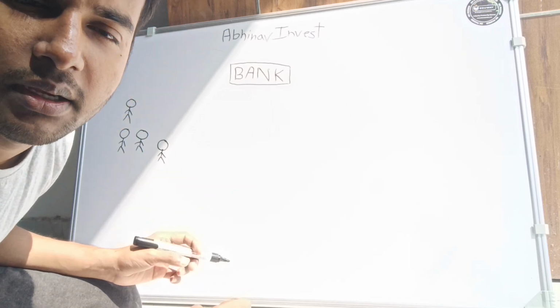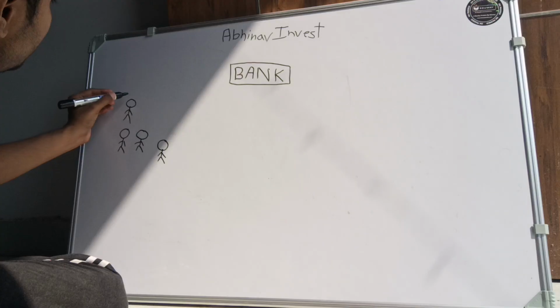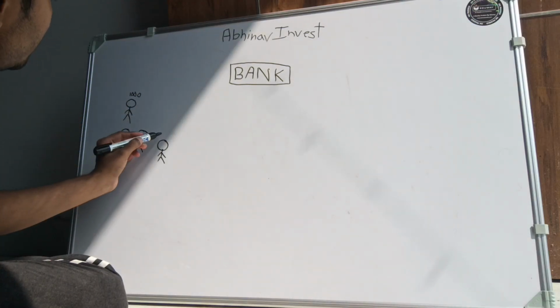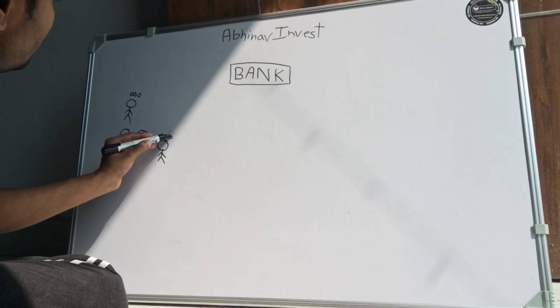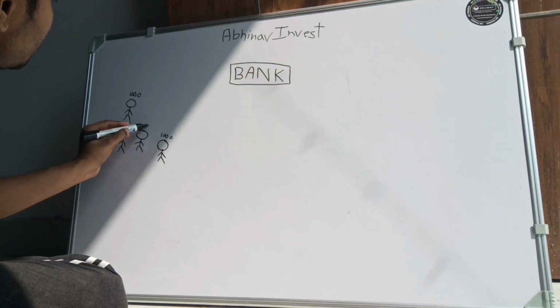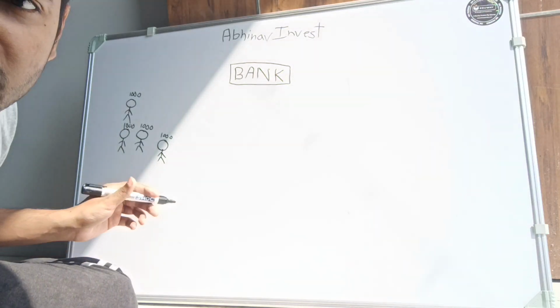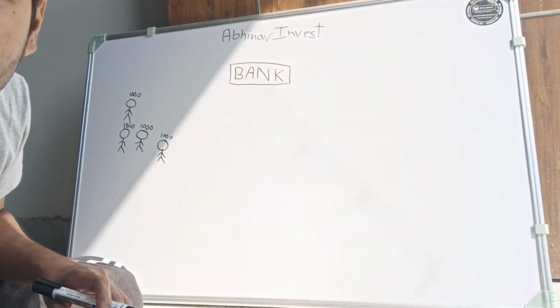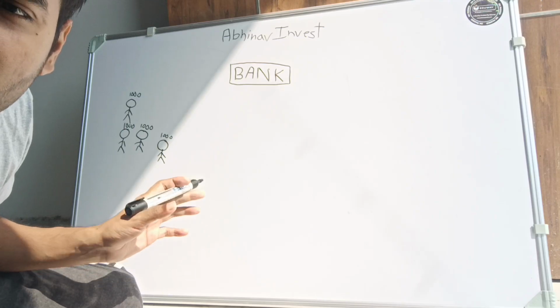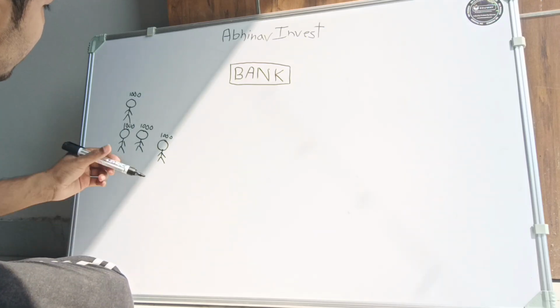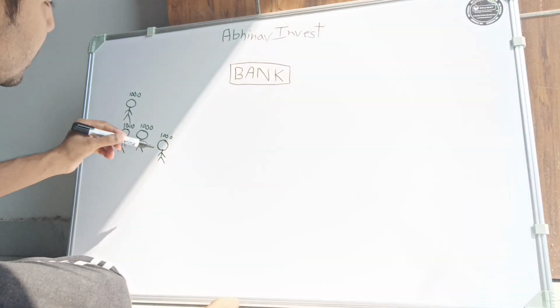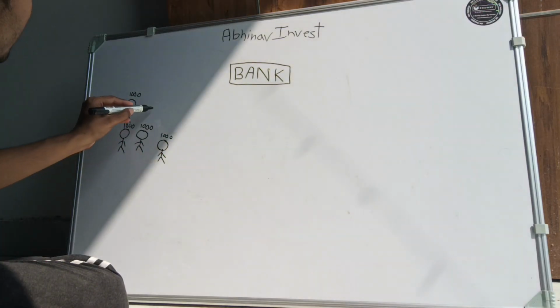Okay, now let's say this person has 1,000 money to deposit, this one also has 1,000, this one has 1,000, this one has 1,000. All of these people, let's say, have 1,000 rupees to deposit here, and let's say there are 100 of them.